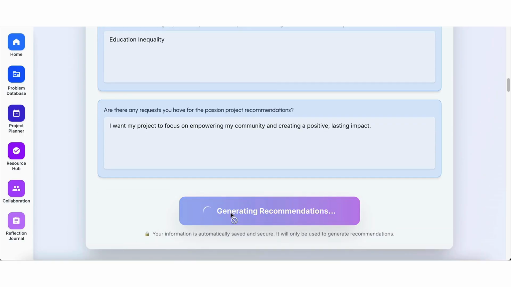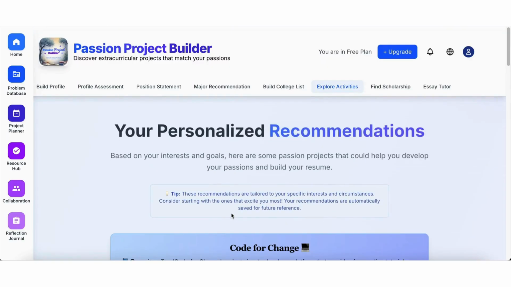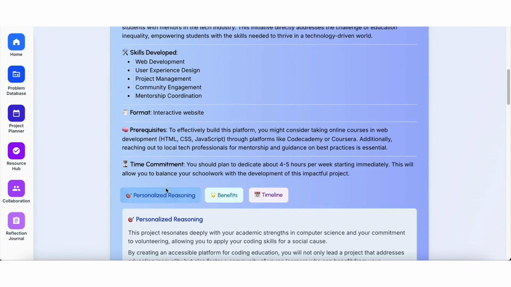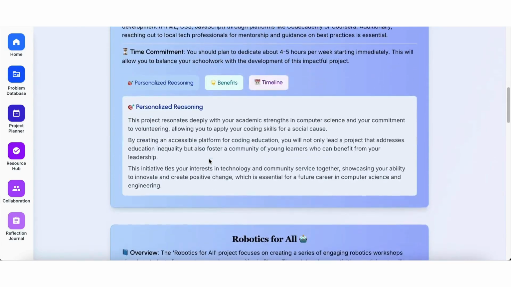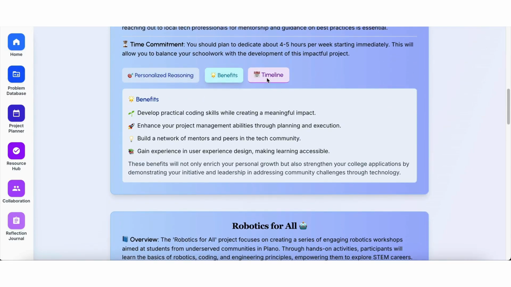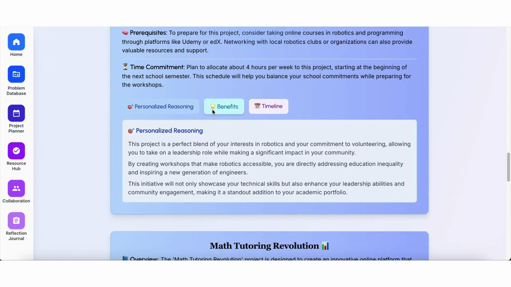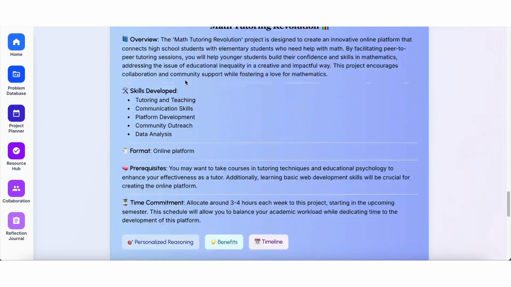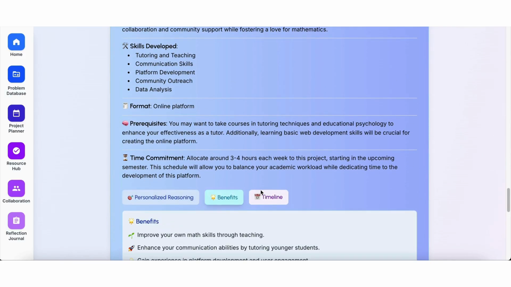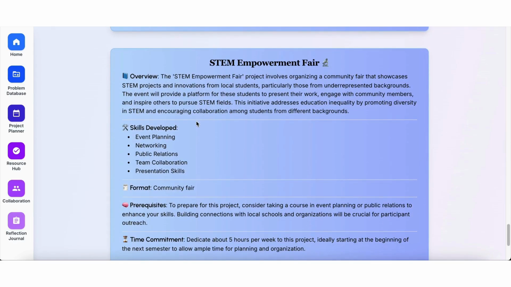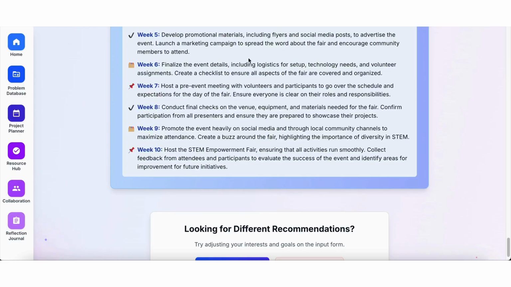The project description outlines what they'll create, the issue it addresses, and key skills gained. The personalized reasoning explains why the project fits that student's passions and goals. The benefits section highlights tailored personal and academic takeaways that promote growth and college readiness. Finally, the timeline provides a clear 10-week roadmap with achievable milestones.